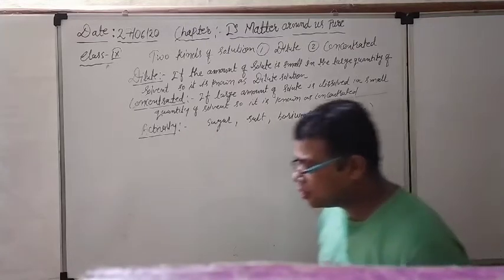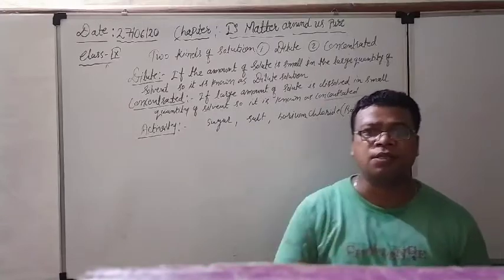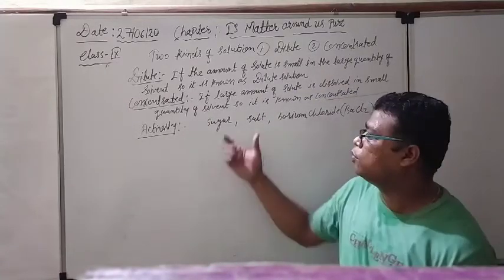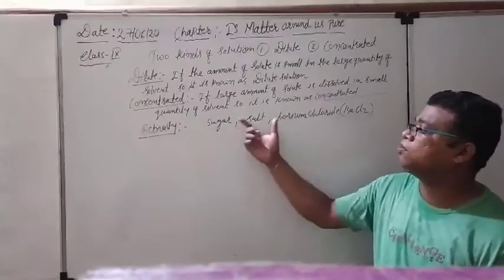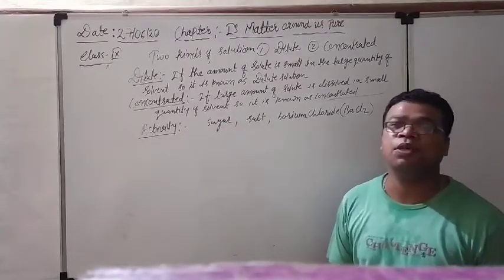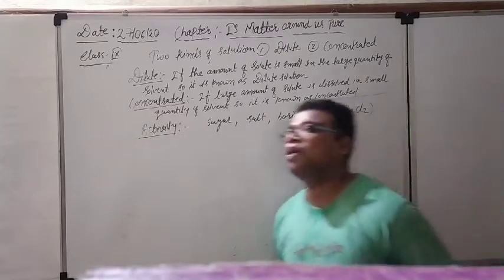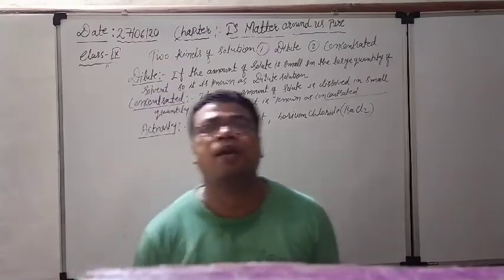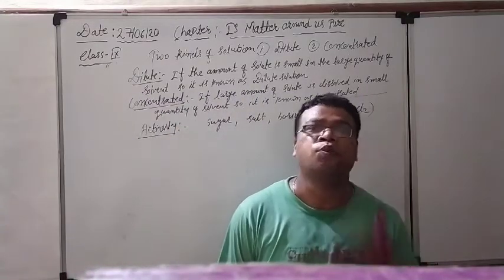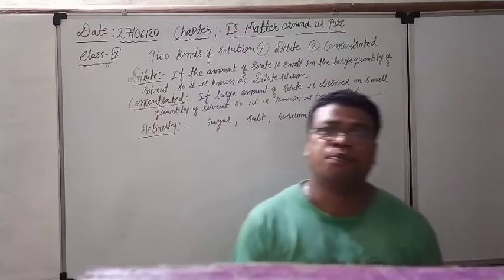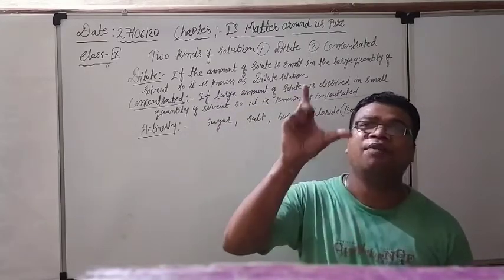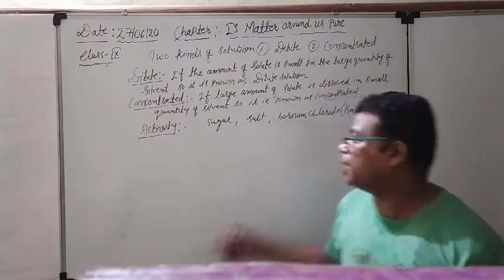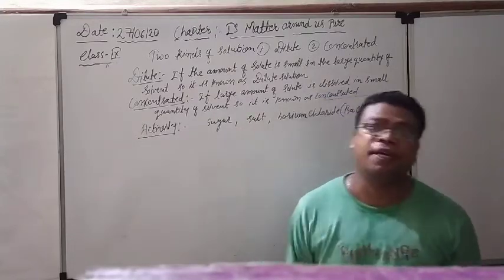We have to take 3 beakers and fill each half with water, and try to dissolve these three things. For one beaker we consider sugar particles, for another salt particles, and for the third some crystals of barium chloride, which is also a kind of salt. With the help of a spoon we stir continuously, so that the particles make the solution immediately.